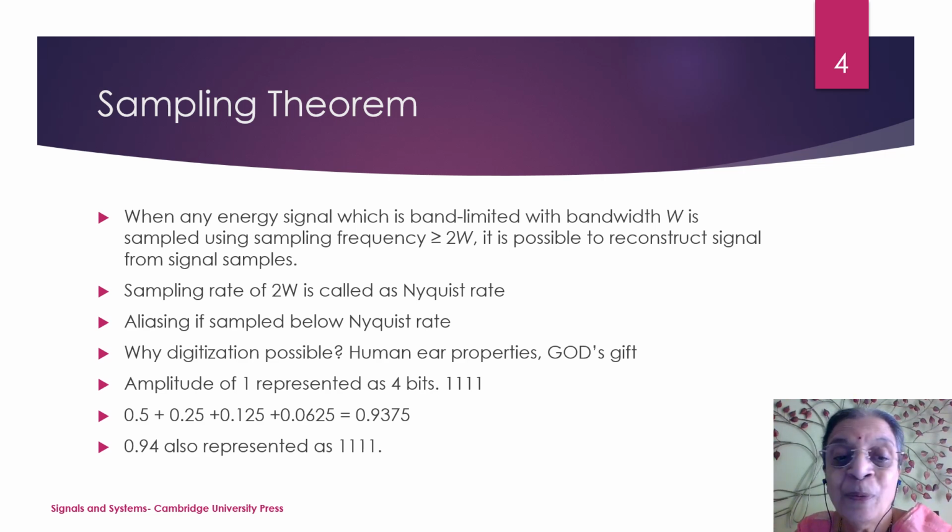Now, if I want to represent 0.94, I will represent it by the same value. So, even though there is some small change in the amplitude, it is not captured in the digital form. But still, no problem. The human ear is not in a position to distinguish that. So, because of this God's gift, we are in a position to enter the digital world, and that is amazing, isn't it?